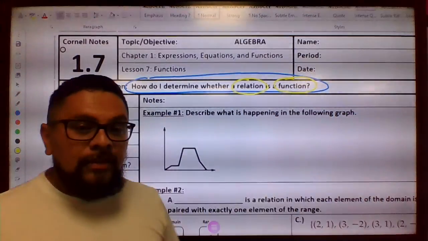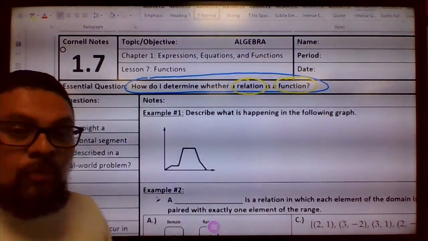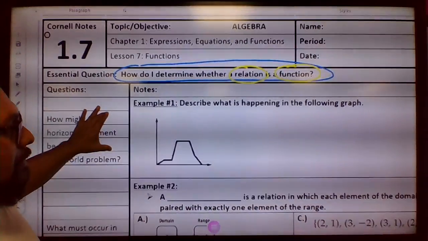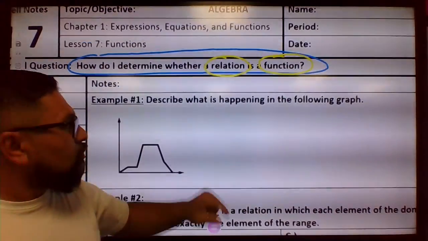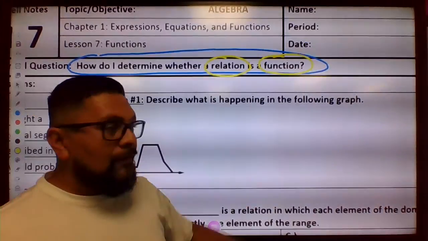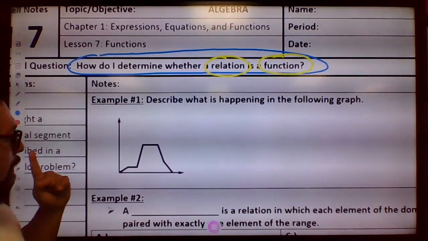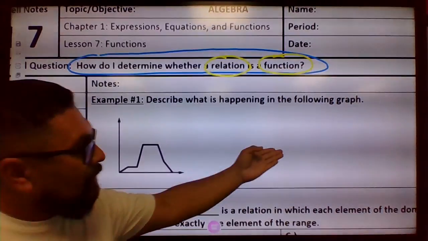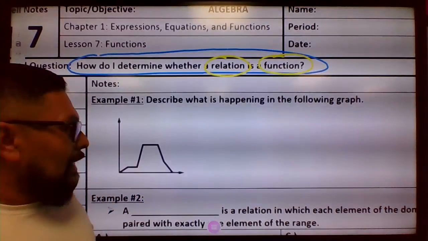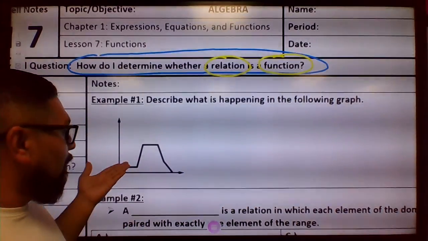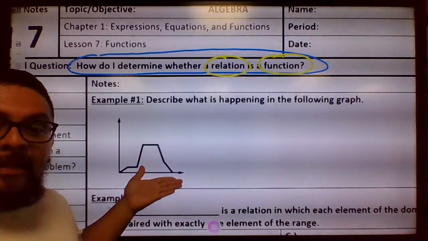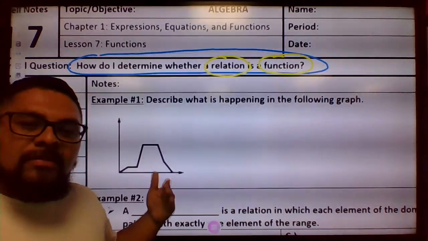So, for example, number 1 is going to be very easy, but I'm going to ask you to do a little bit of thinking. Example number 1: describe what is happening in the following graph. Look at this graph and tell me what's happening. You can give it a meaning. It could be anything: somebody running, somebody jogging, an airplane. Just think about slopes.